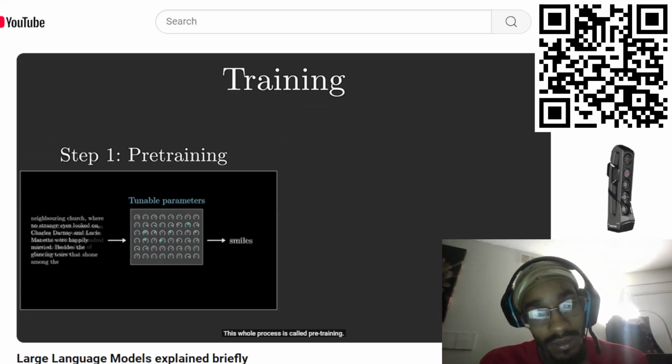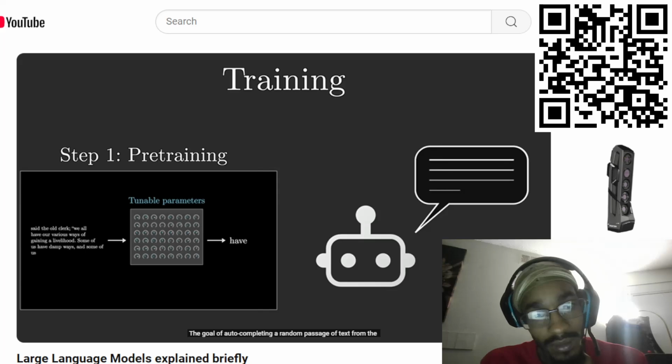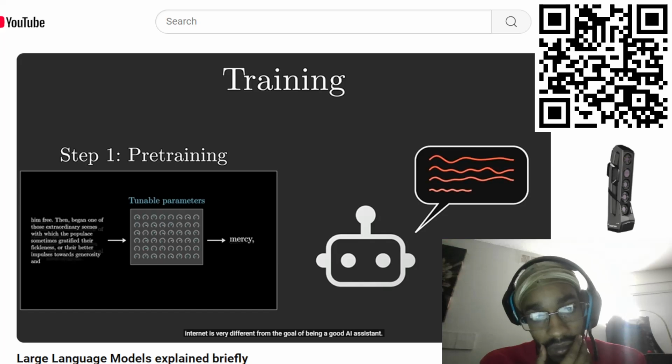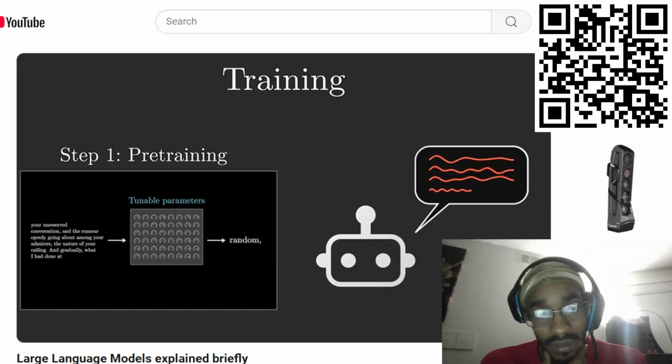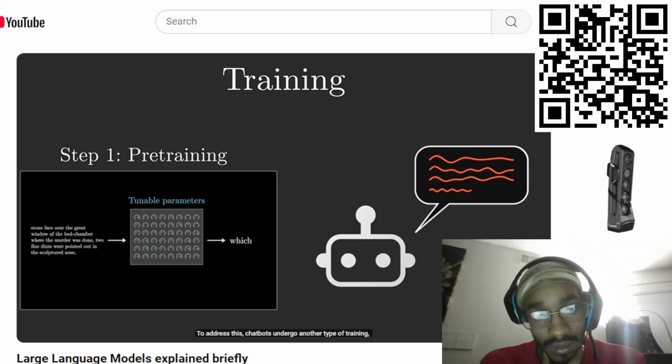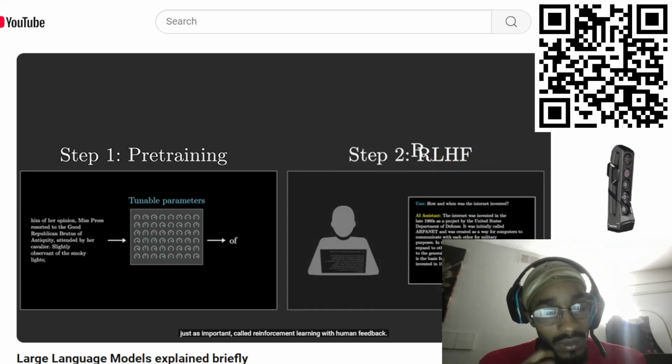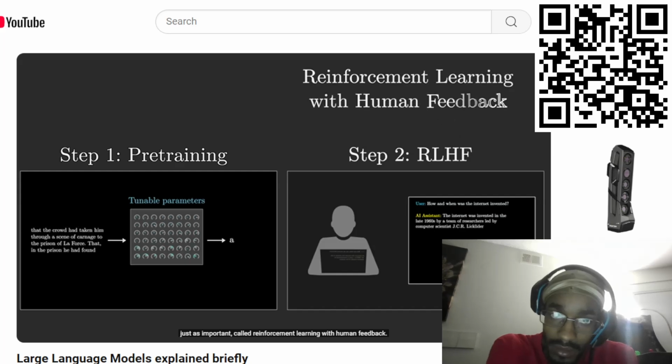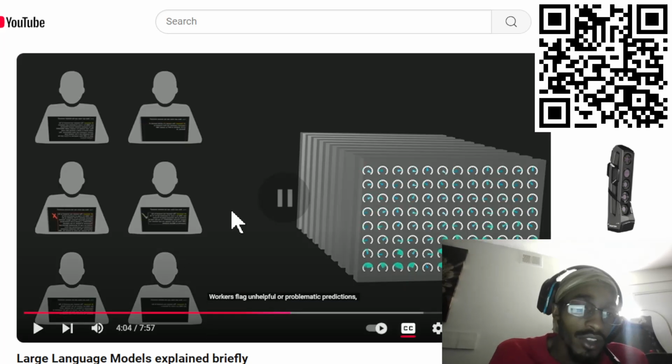This is only part of the story, though. This whole process is called pre-training. The goal of auto-completing a random passage of text from the internet is very different from the goal of being a good AI assistant. To address this, chatbots undergo another type of training, just as important, called reinforcement learning with human feedback.